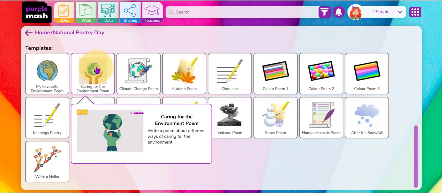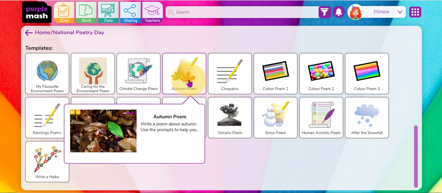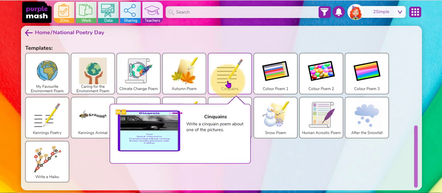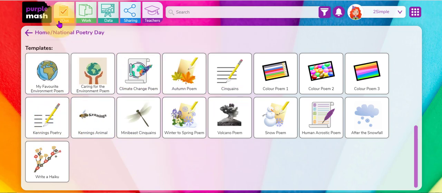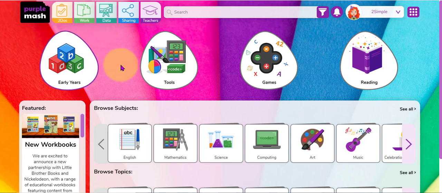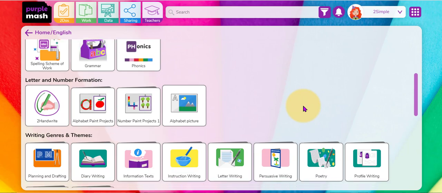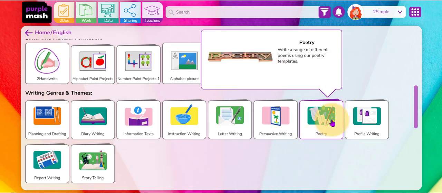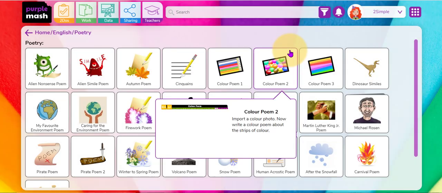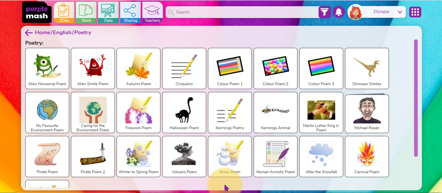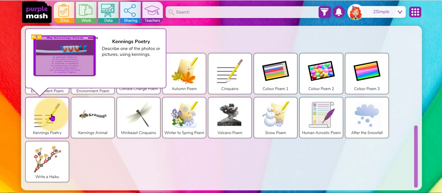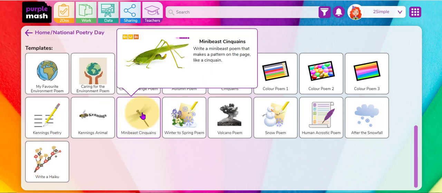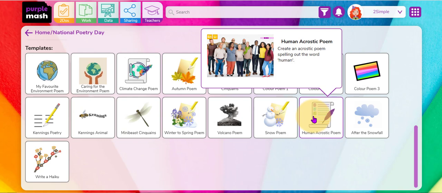Some of these templates here in the National Poetry Day section have been specifically created for this year's event. However, many of these are also available in the poetry section in English. If I click on the homepage here, back to Purple Mash, go down to the subject areas and click inside English. If I scroll down a little bit, there is this section here on poetry. All of these poetry templates are available to you and your children throughout the year. The templates here specific for National Poetry Day include a kennings poem, a haiku, a cinquain, an acrostic poem, lots of different ideas.